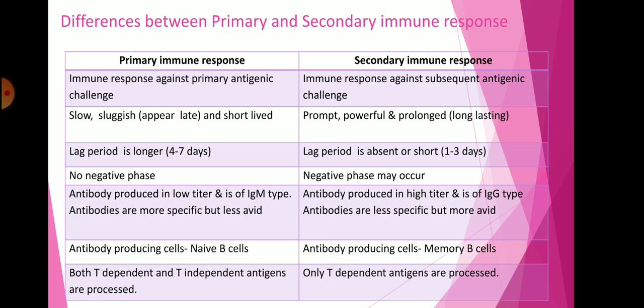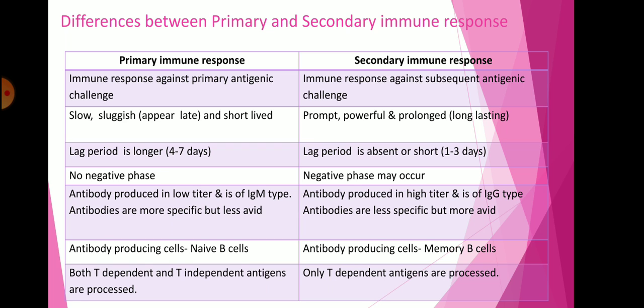Primary immune response has a lag period, which is longer, 4 to 7 days, whereas in secondary immune response it is absent or short, because of the memory for recognition of the microorganism. So there is no lag phase, or it is short, 1 to 3 days. Primary immune response doesn't carry the negative phase, but in secondary immune response a negative phase may occur.